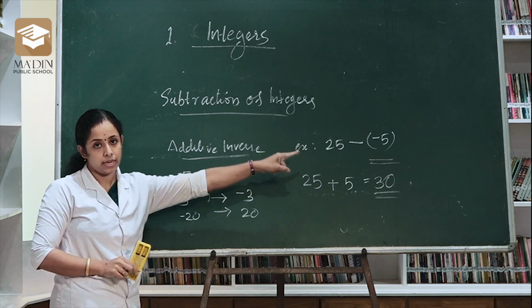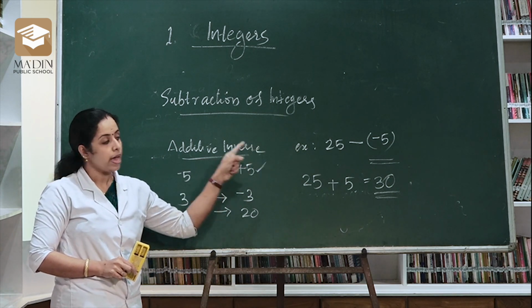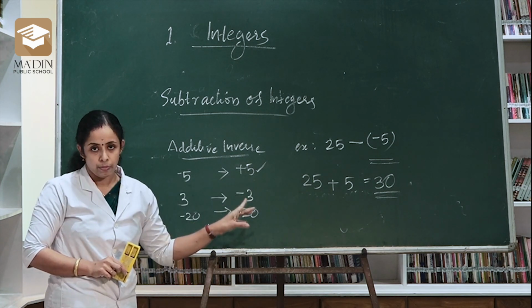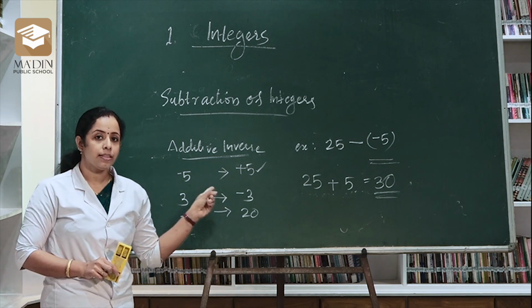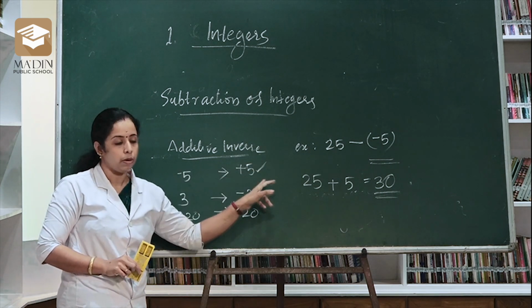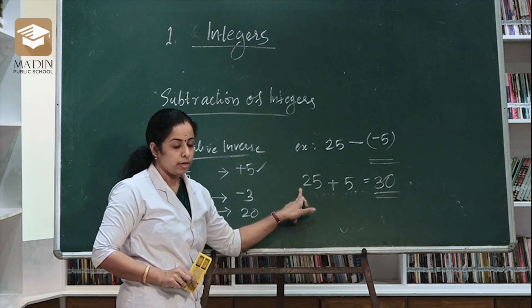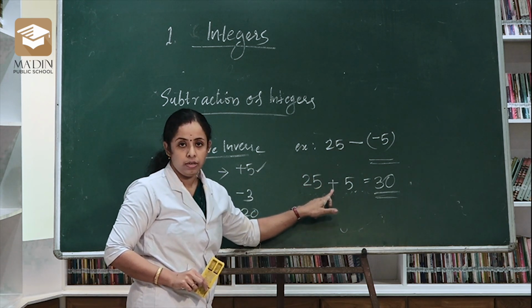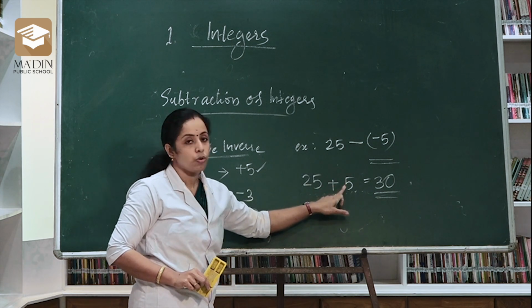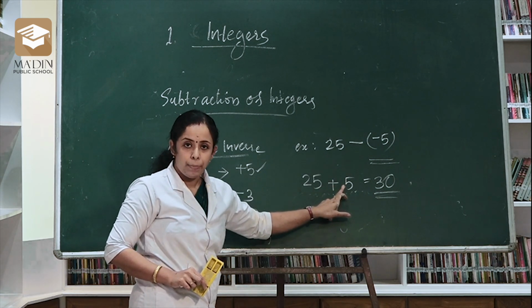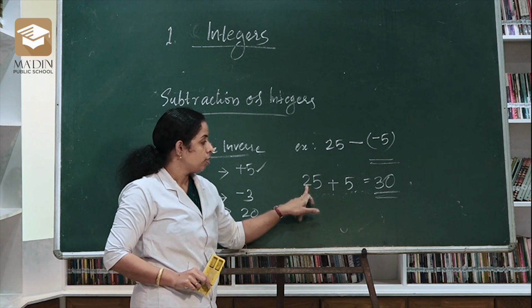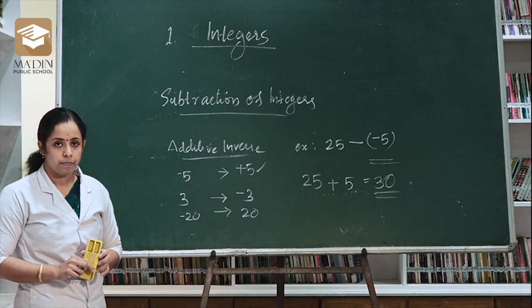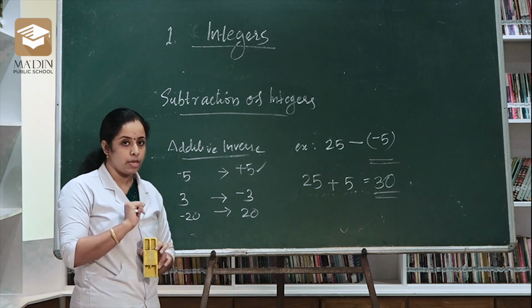Here we take the second integer, minus 5, and find the additive inverse of minus 5. Then we got plus 5. Then we add that plus 5 to the first number. 25 is the same here. This subtraction is changed into addition, and the additive inverse of minus 5 is changed into plus 5. So the question is 25 plus 5. Final answer 30. I will explain one more example for you.